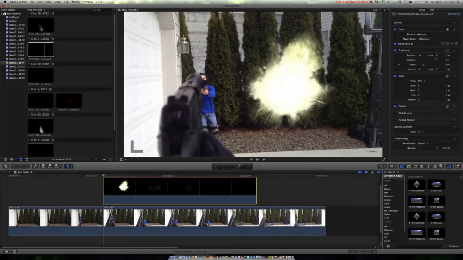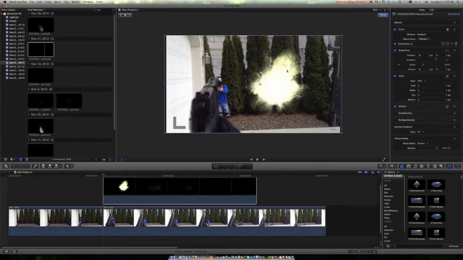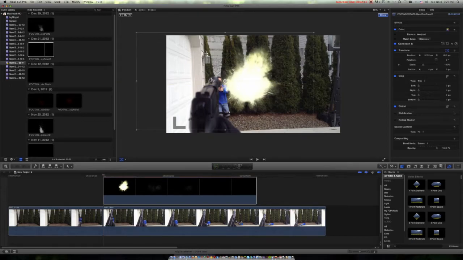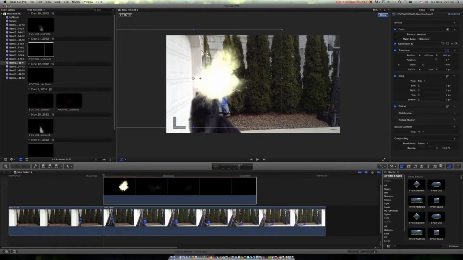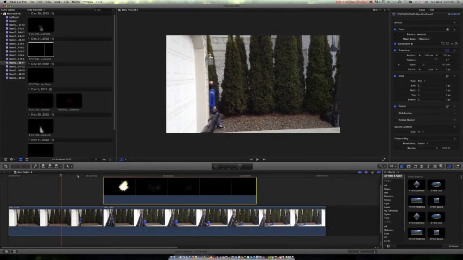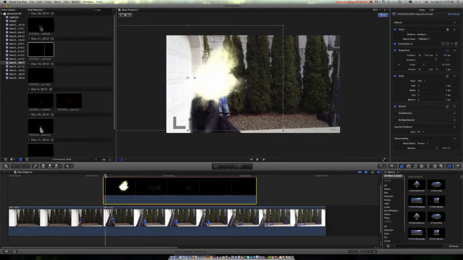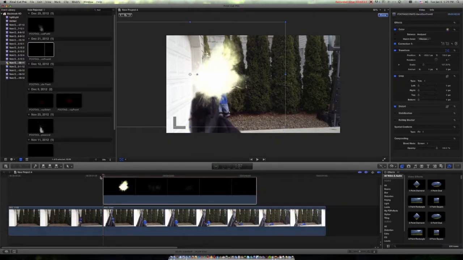Okay, so the next thing I'm going to do is I'm going to position the muzzle flash where it's going to be. So looks like it's going to be about right there. I want to make it maybe a little bit bigger. So it's going to be about there. And so now we have the muzzle flash about where we want it. Maybe it's a little low. So about where we want it.